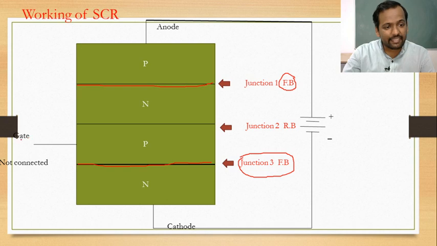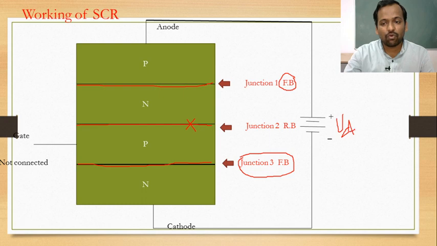But as the gate is not connected to any terminal, junction 2 is reverse biased. This is the only reverse biased junction. As this junction is reverse biased, no current will flow until and unless this junction breaks. Until and unless junction J2 breaks, no current will flow through the thyristor. So to turn on the SCR, or to latch the SCR into the conduction state, this junction must break. This can be done by using the voltage VAK.